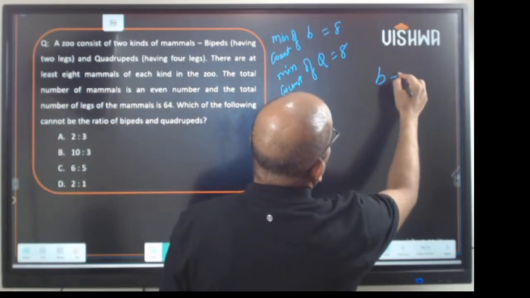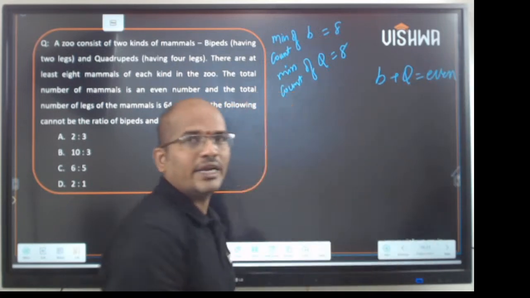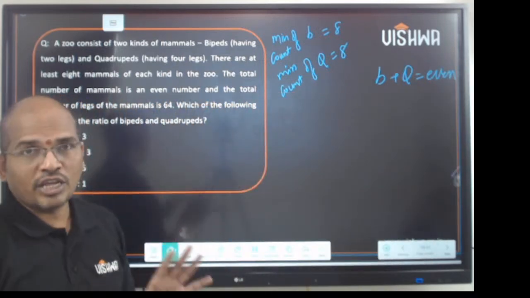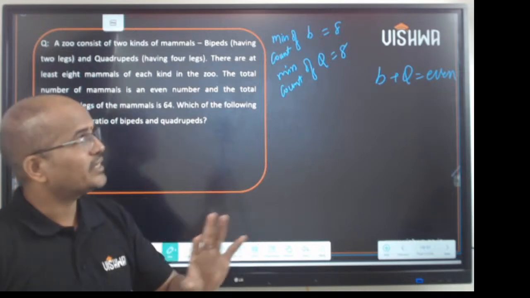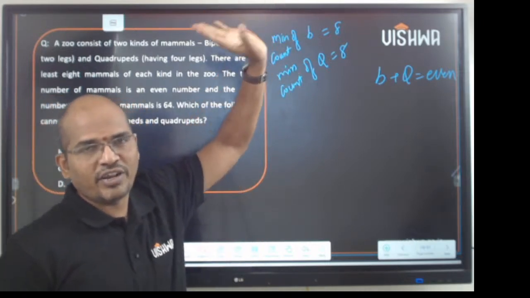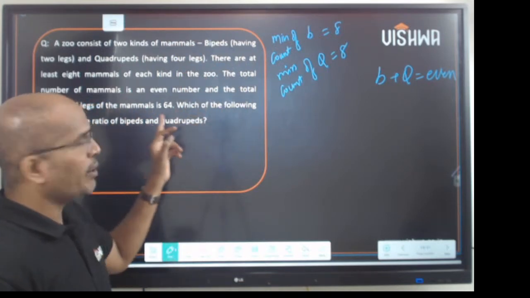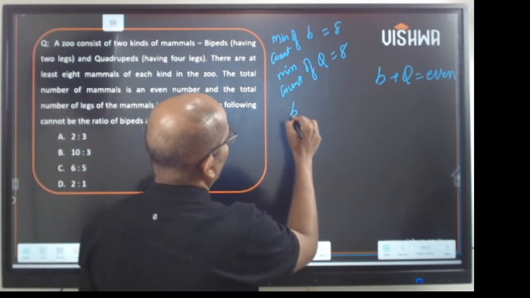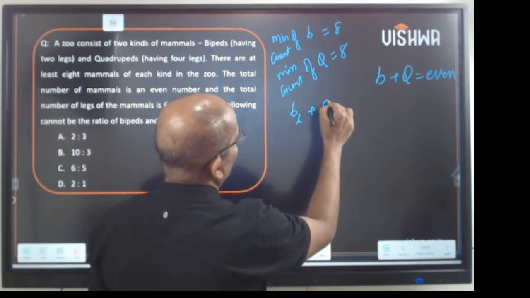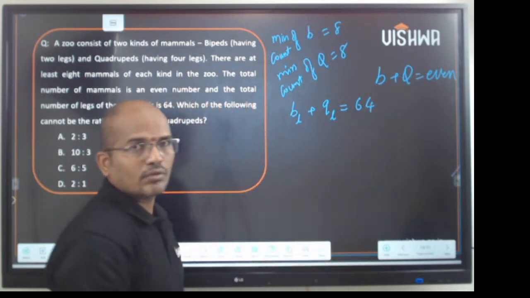So bipeds plus quadrupeds is an even number. He did not give us how many bipeds or how many quadrupeds there are, only that the minimum count is 8 for each type. Now, the total number of legs of these mammals is 64.